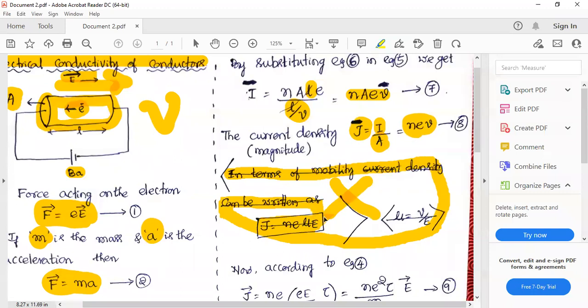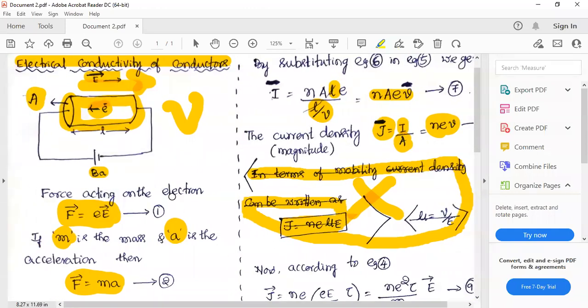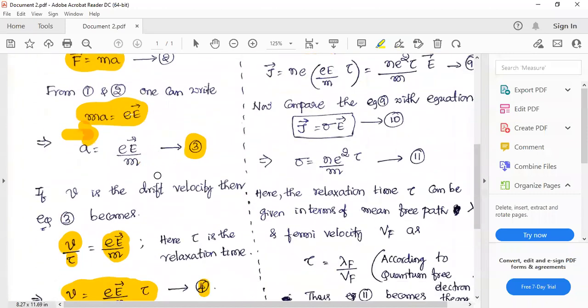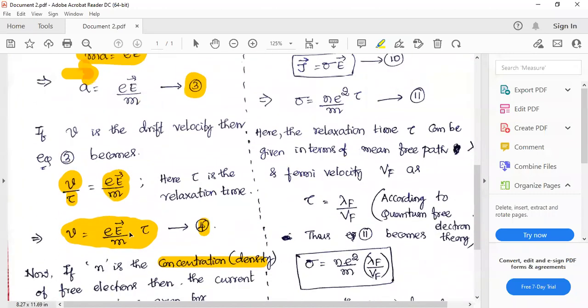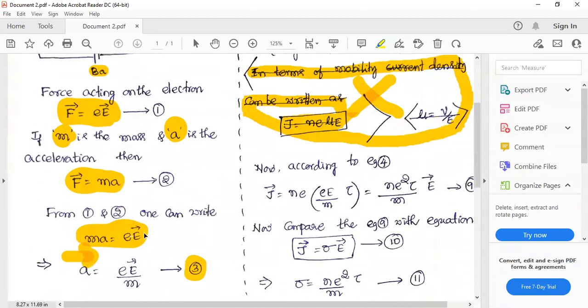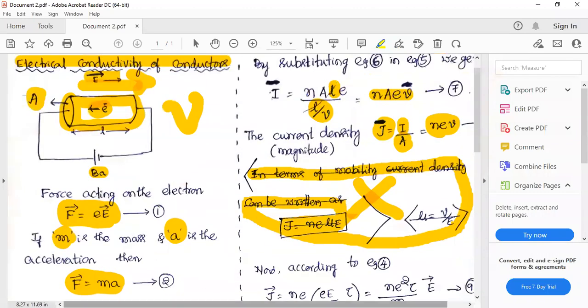Now, shall I go for mobility? If I go towards mobility, I will get a wrong answer. Instead of mobility, I have to replace this v. Do you remember? We have worked out the velocity in terms of relaxation time. Look at here, equation 4, we have velocity as eE by m into tau. This you have to substitute in the expression for current density.